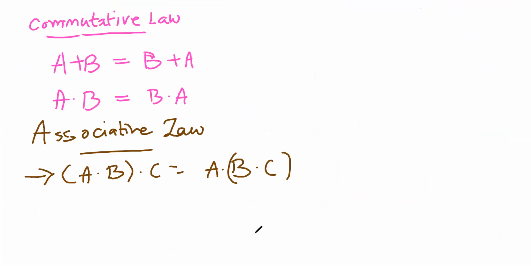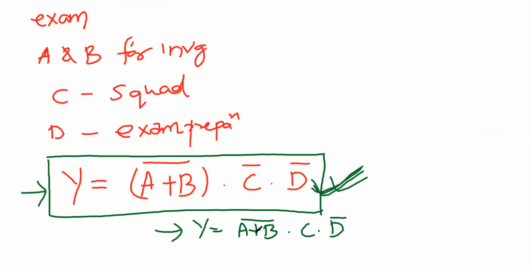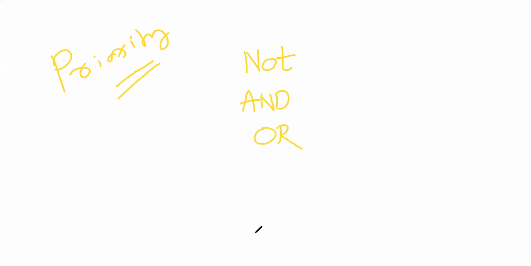Another thing is that whenever we go for solving, you have to remember the priority. Whenever a logical expression is given, the first priority is NOT, so you have to solve that first, then the next priority is AND, and the next priority is OR. First is NOT, then AND, then OR. Taking this into account, in the next class we will look into some other logical expressions and how to represent them using figures.